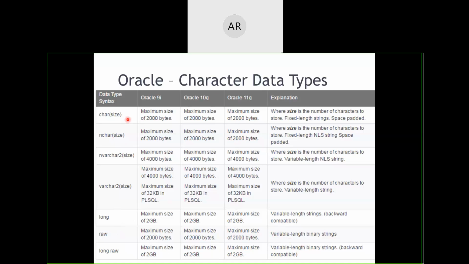With regard to character data types, the main ones we will use are char with a specified number of characters, and varchar2 with a specified size. If needed, we will use long. We can use raw for binary calculations, or long raw if the variables hold a very large amount of binary information.